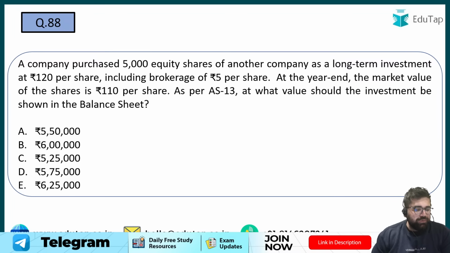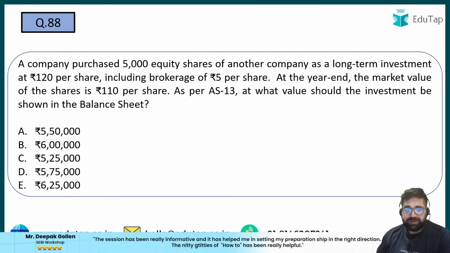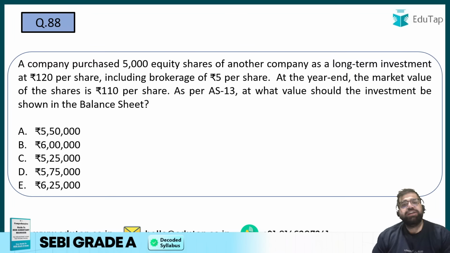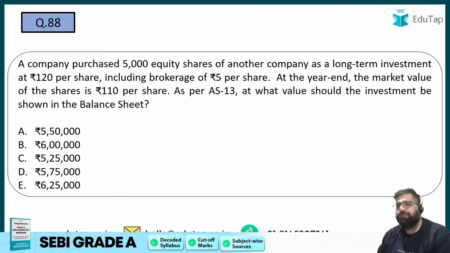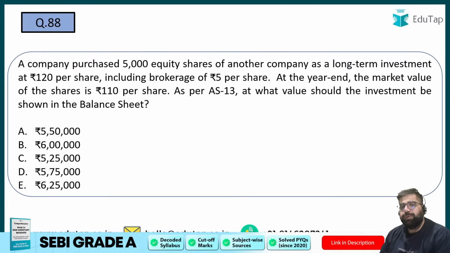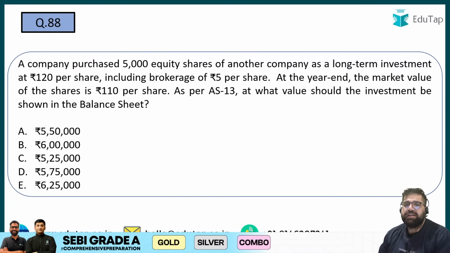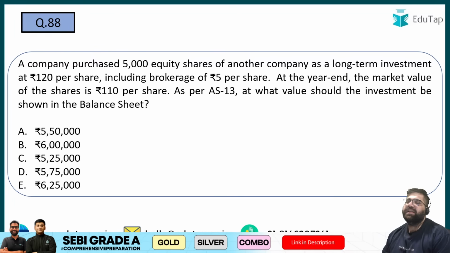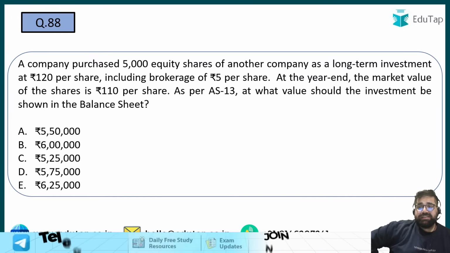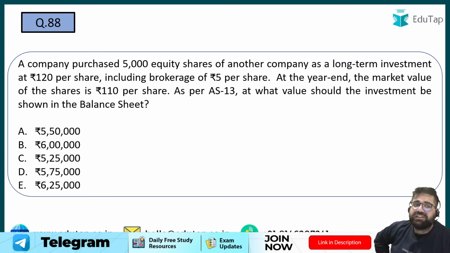चलिए, do not lose your energy. Now we have question number 88. A company purchased 5,000 equity shares of the other company as a long-term investment at 120 per share, including a brokerage of 5 per share. So 120 में brokerage is included. At the end of the year, the market value of the share is 110 per share. As per AS 13, which deals with your investments, what value should the investment be shown at in the balance sheet?